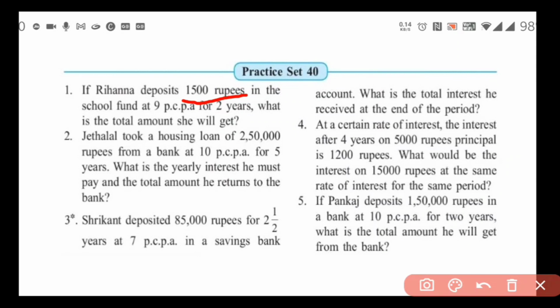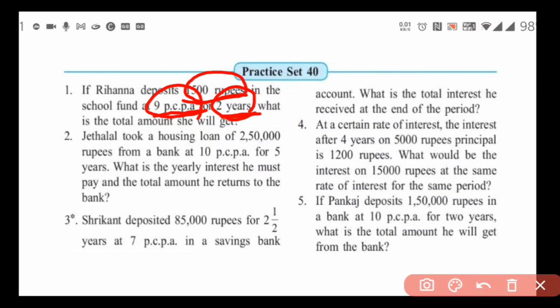Then 9 PCPA, whenever you see the letters PCPA, that means the value of R, rate of interest. And the number of years given is 2, that is the value of N. So we have P as 1,500 rupees, R as 9 PCPA, and N as 2 years. So let us see how to solve the sum.